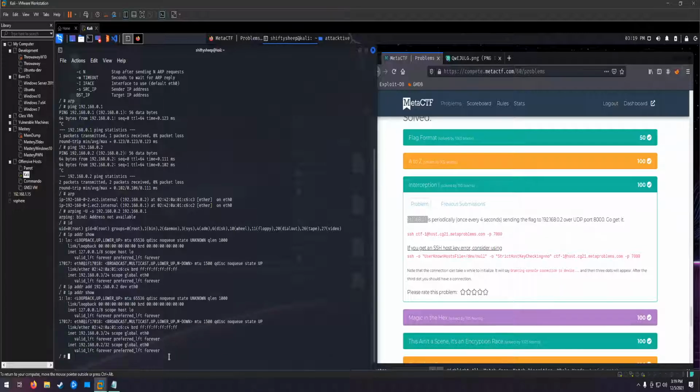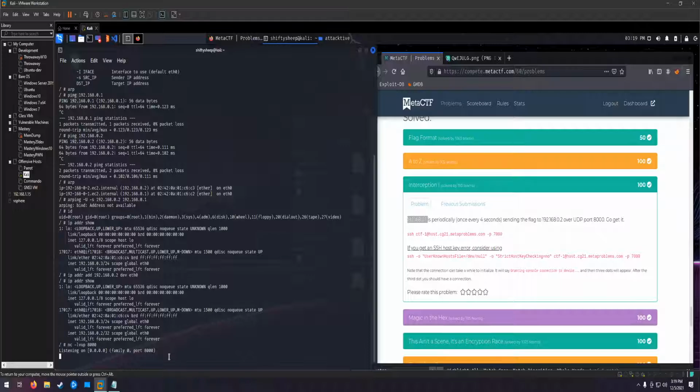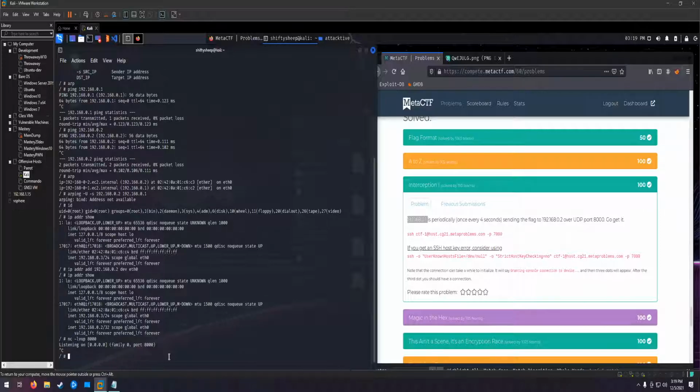If we were to do a netcat, nc -lvup 8000, we're not going to get anything because we haven't solicited that, and the MAC table on .1 is still showing the other thing. So what we'll do is set up our ARP ping.